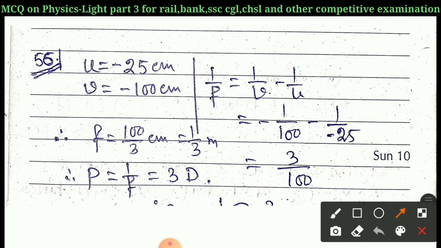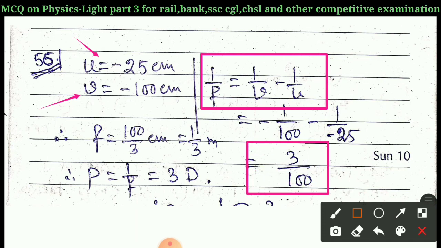Here is the solution. Here U is given as 25 cm and V is 100 cm. V is the virtual image, so it is minus 100 cm. U is always negative, so it is minus 25 cm. Now we can use the lens formula 1 by F equals 1 by V minus 1 by U, and putting all the values in the equation we find that 1 by F is equal to 3 by 100.